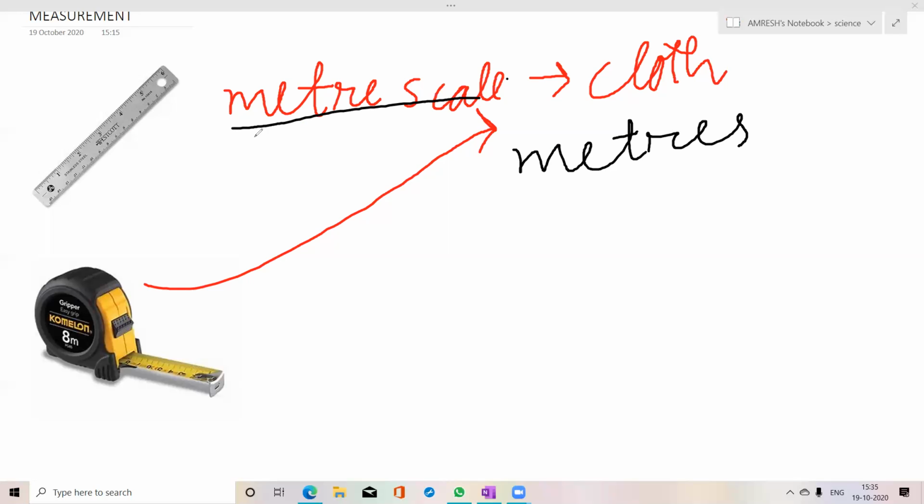Now you can ask, how can you convert from meter to centimeter? Yes, there is a conversion from meter to centimeter. You must be knowing this.